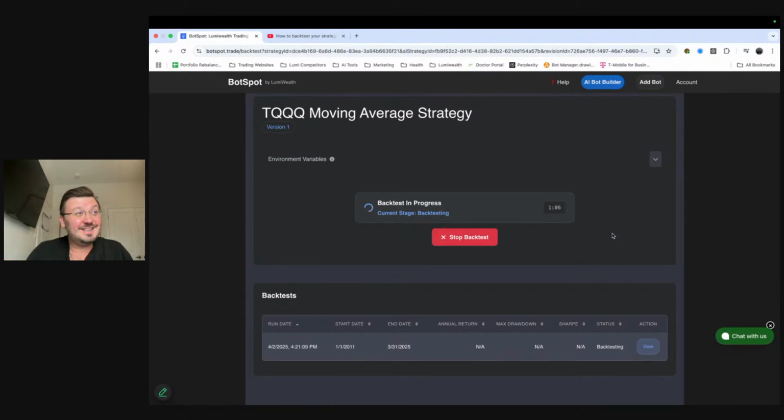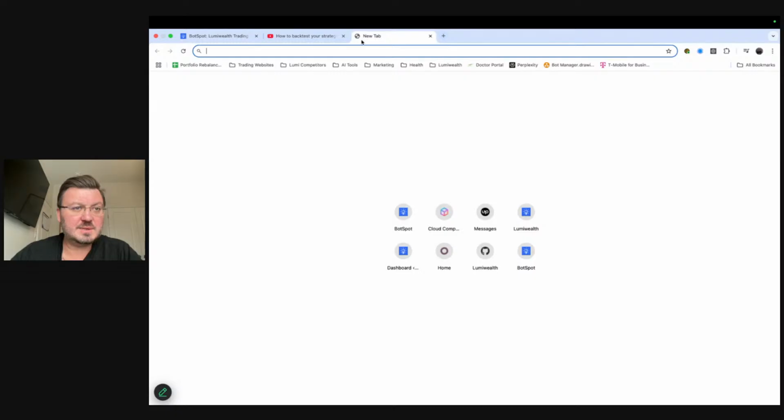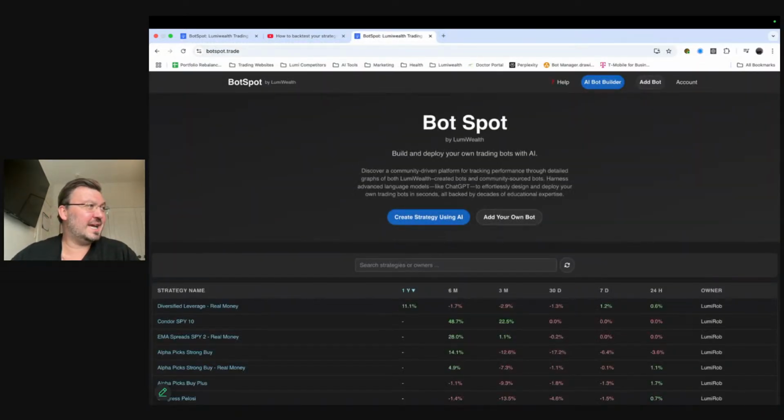So again, we went into this website. We see that we have a bunch of different strategies that are already doing quite well. You can see our strategies on botspot.trade. And for those of you that are joining late, let me really quickly go over botspot.trade again while our backtesting is going. I'm going to share this link again as well for any of you that showed up a bit late, right?